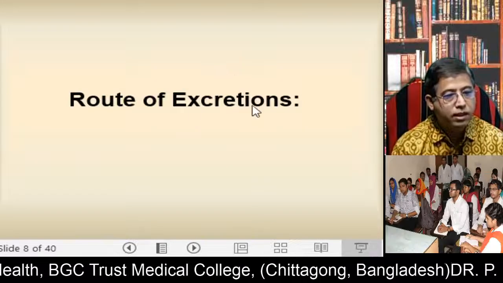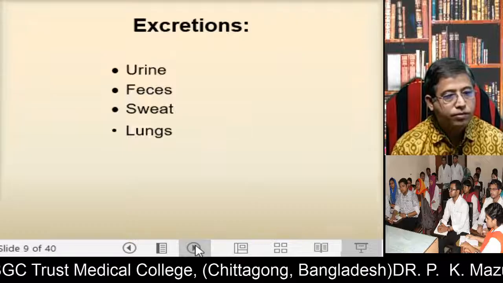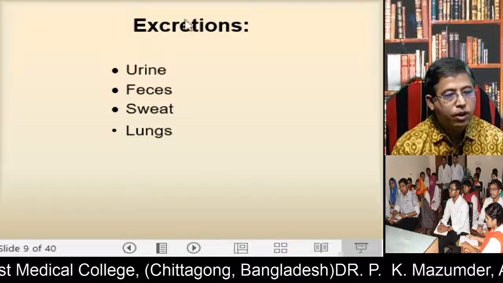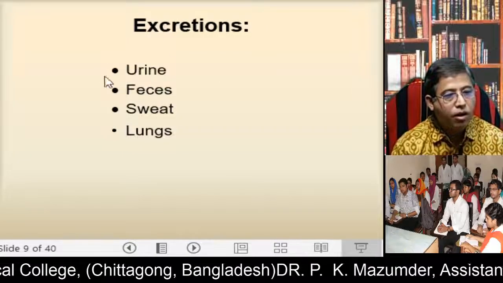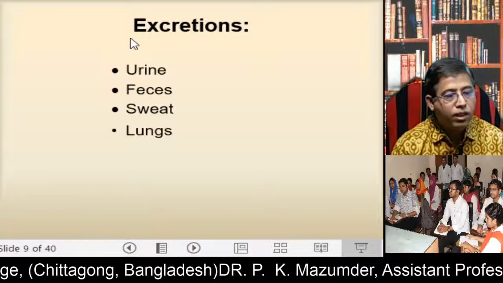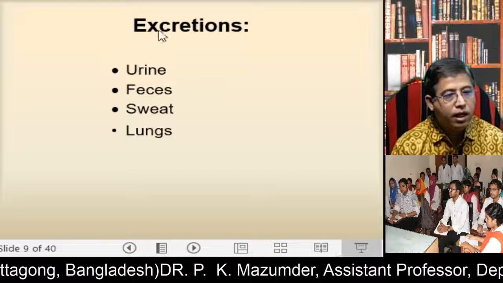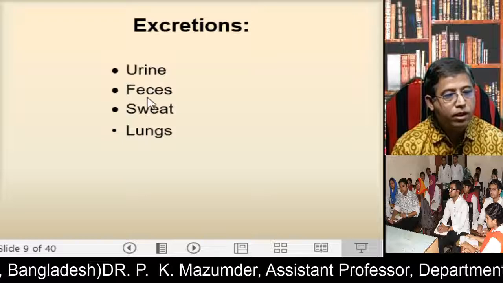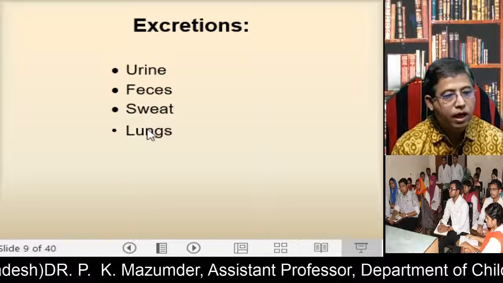Route of excretion: poisons when ingested or inhaled are excreted from the body through the urine, feces, sweat, and lungs.